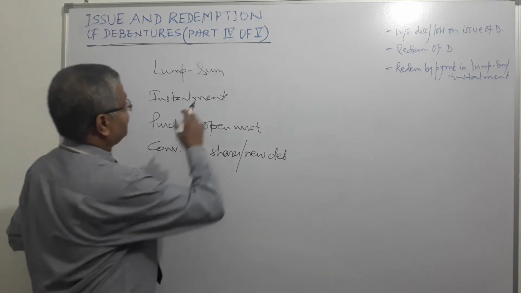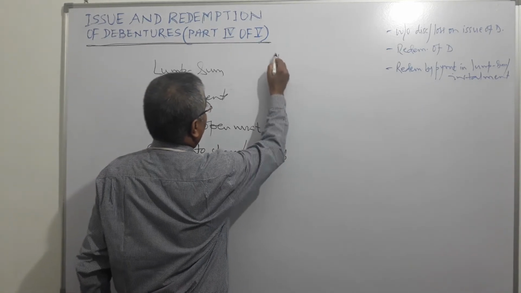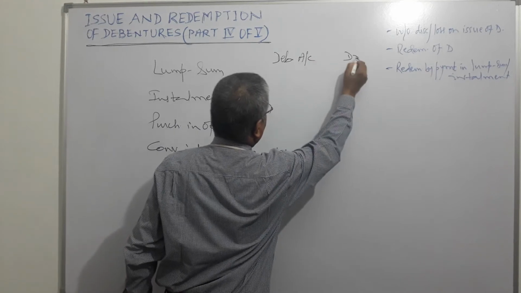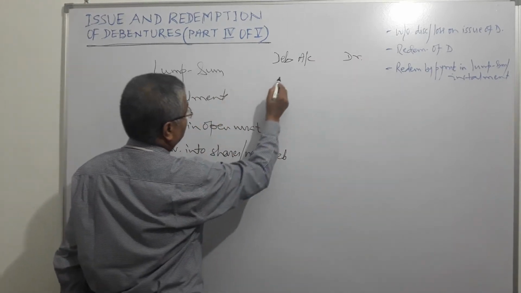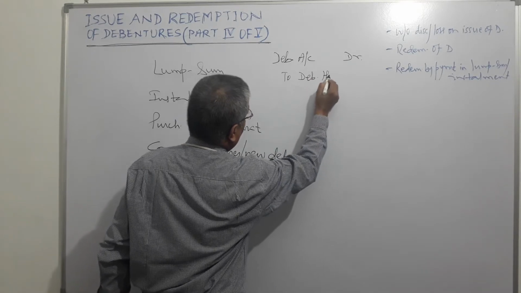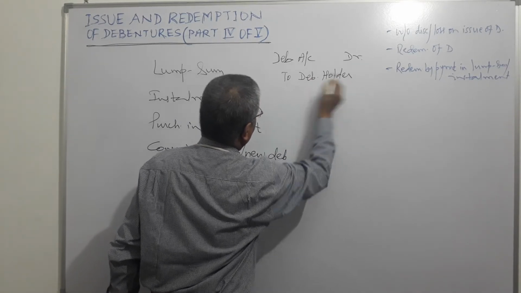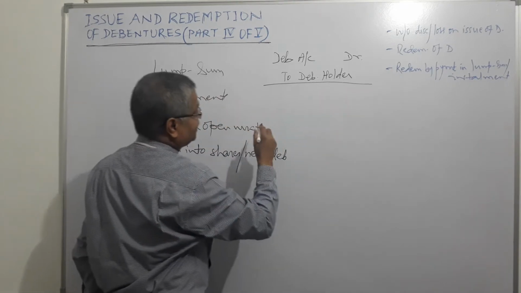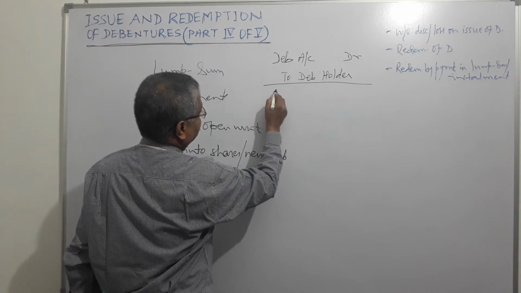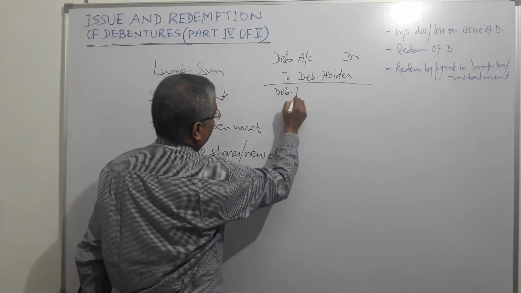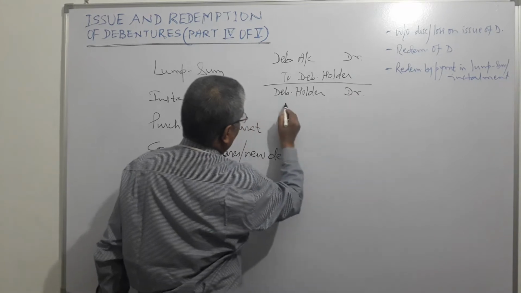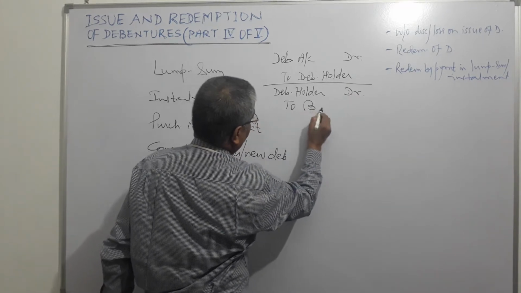So if at par, debentures account debit, to debenture holder, and the second entry will be debenture holder debit, and what do we credit? Bank account.